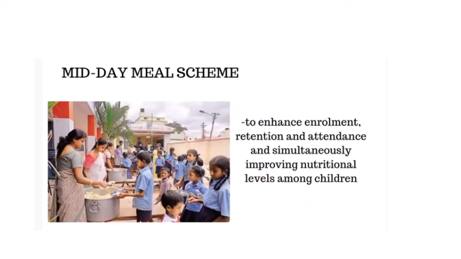The government of India has also started midday meal schemes in all elementary schools. This was done so that there are no dropouts and children attend school, they improve their nutrition level, and they all get educated, which in turn improves the quality of population of our country.